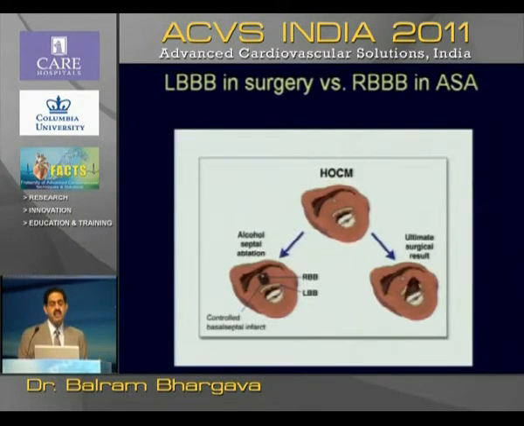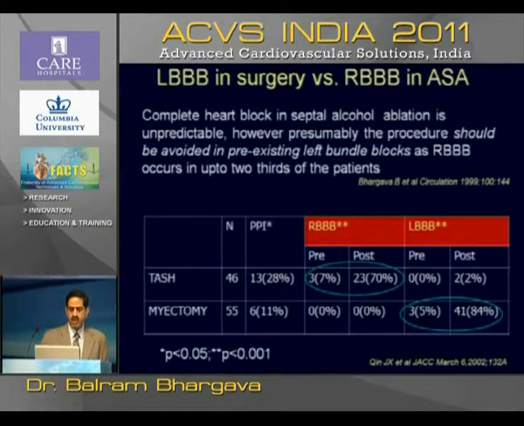Now left bundle branch block occurs in surgery, we have to remember. It is in 2/3. Right bundle branch block occurs in alcohol ablation in 2/3. And therefore, we had mentioned in 1999 in Circulation that complete heart block is unpredictable and it should be avoided in pre-existing left bundle branch block. And later this study came in JACC, where they showed that if alcohol ablation was done, 70% would develop right bundle branch block. And if myomectomy was done, about 84% would develop left bundle branch block.